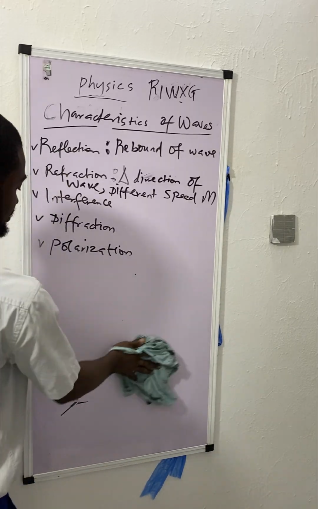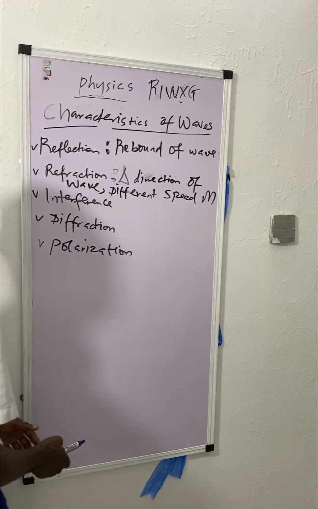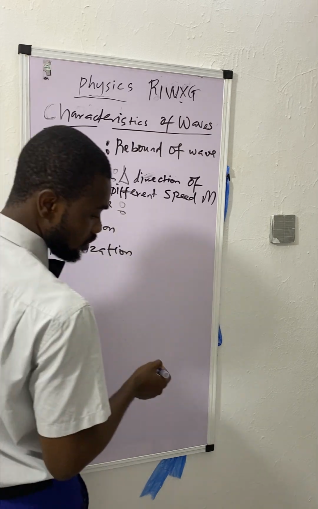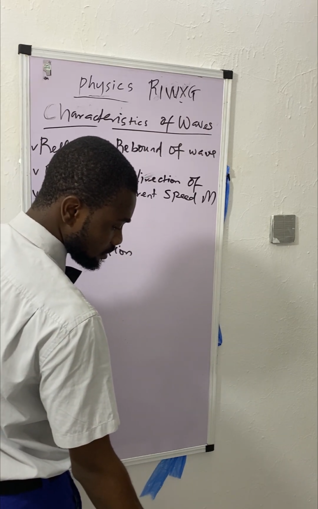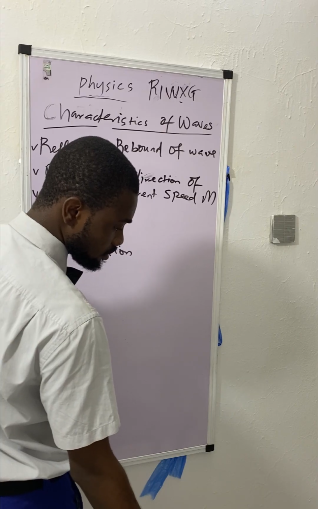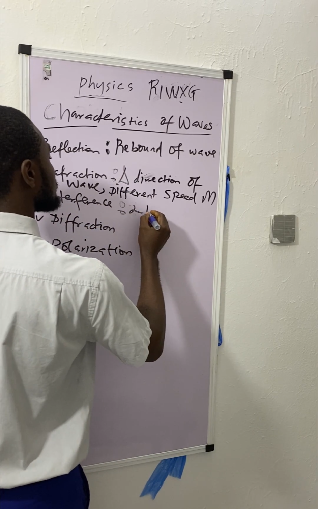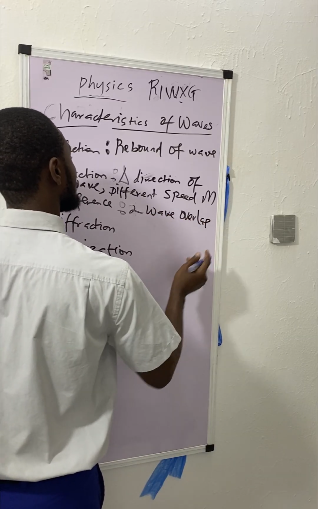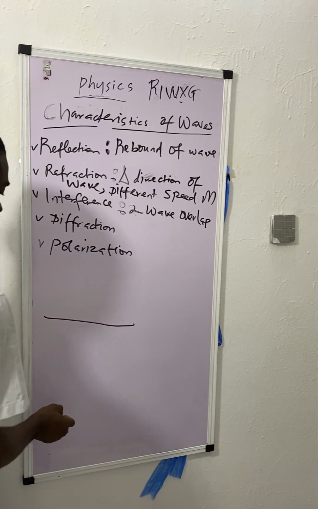The next is interference. This occurs when two waves meet or overlap. When two waves overlap, that's interference. For example, this one is a waveform.